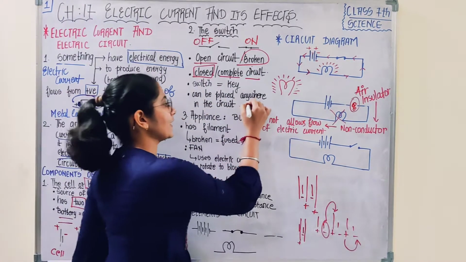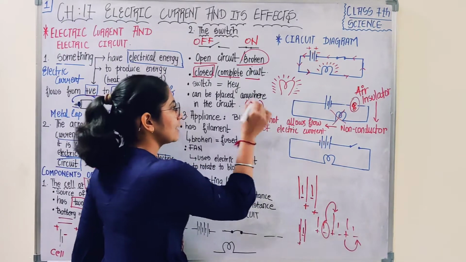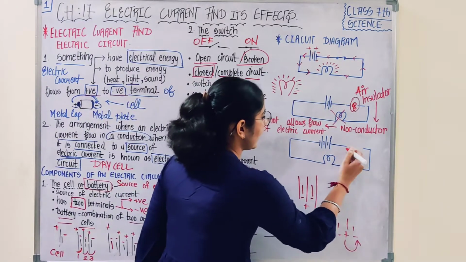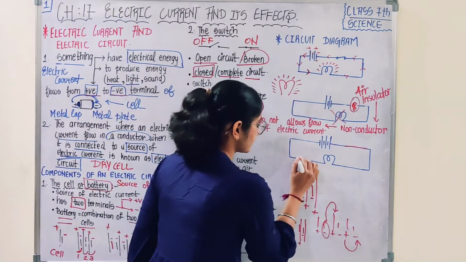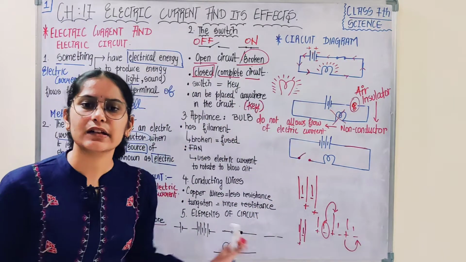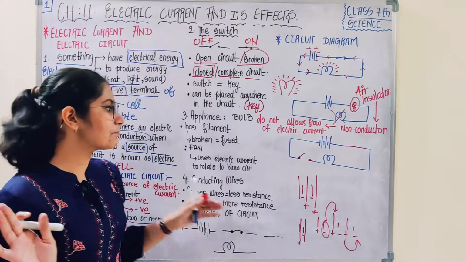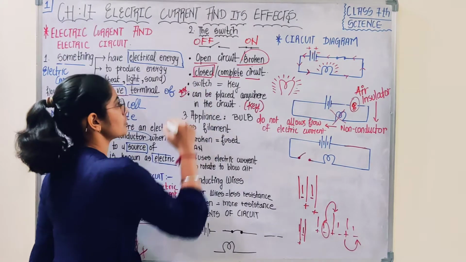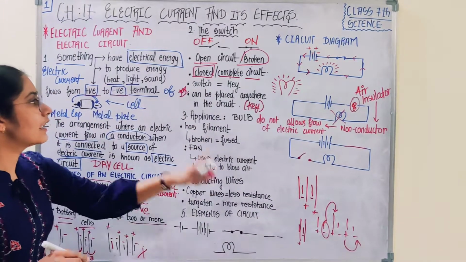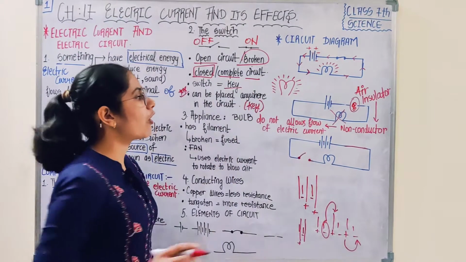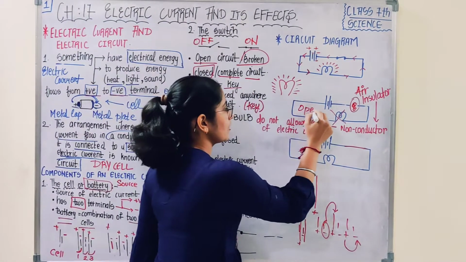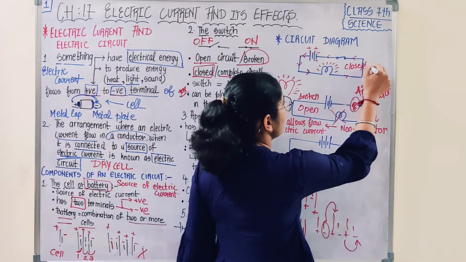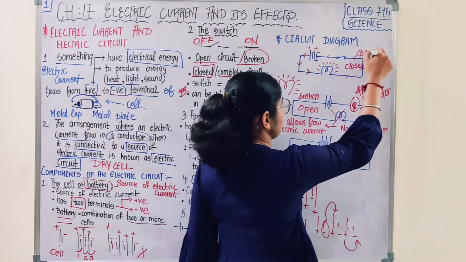What? Key or switch? Switch is also known as key. This key can be placed anywhere in the circuit. If you don't like the switch here, you can place the switch here. It's absolutely fine. So you can place the switch anywhere you want in the circuit. This point is important. You have to remember there is no specified position of the switch in a circuit. Switch is also known as key, and I hope you got the difference between an open circuit, or you can say a broken circuit, and a closed circuit, which is known as a complete circuit.